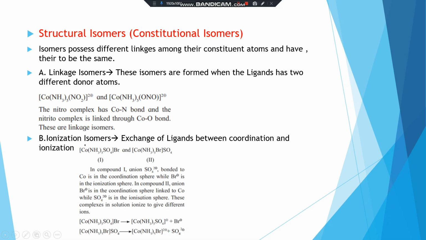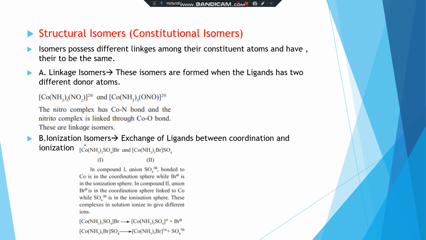The nitro complex has a Co-N bond and the nitrito complex is linked through a Co-O bond. These are linkage isomers.